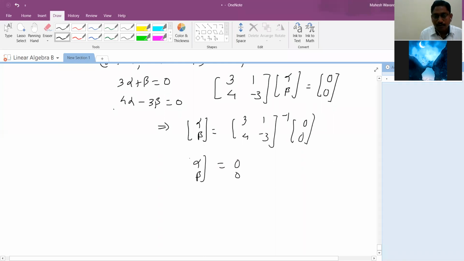Or one can solve it simultaneously. So alpha beta becomes 0, which means it is linearly independent.